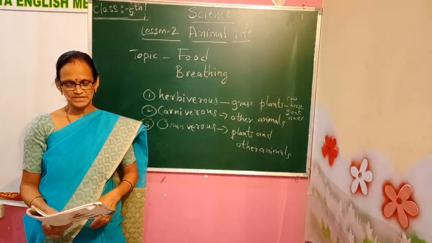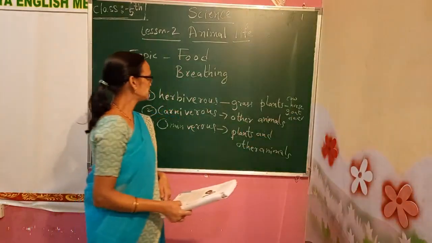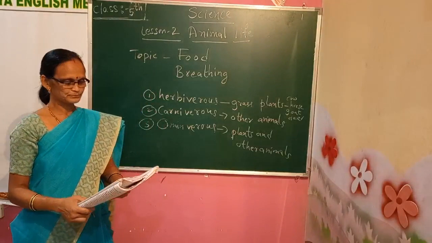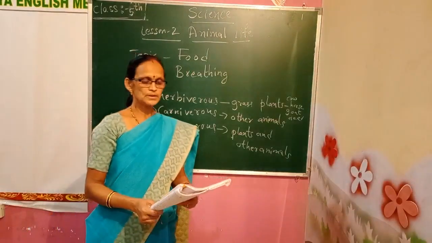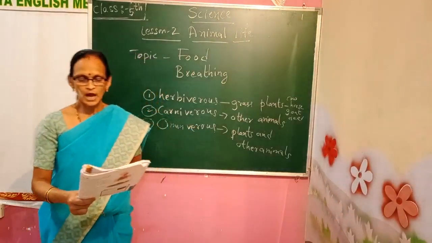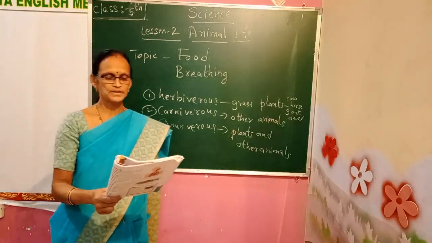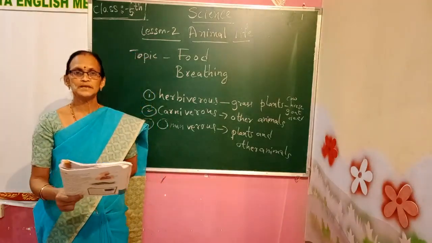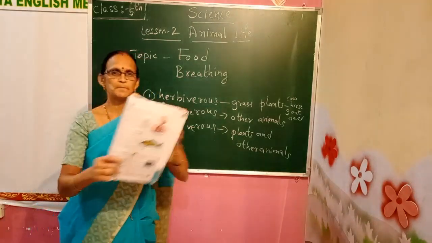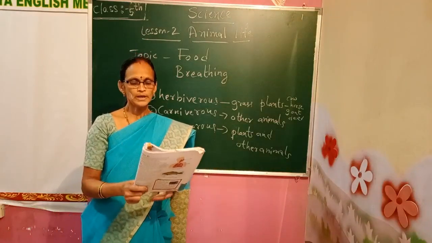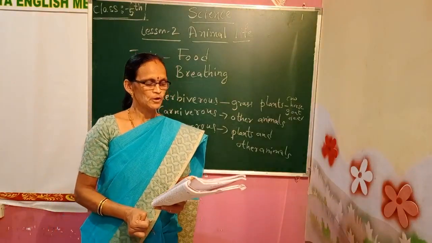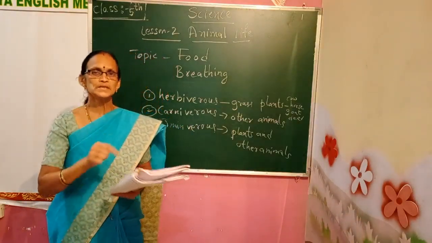Carnivorous animals eat flesh. They have sharp and pointed teeth called canines. Flesh means meat.